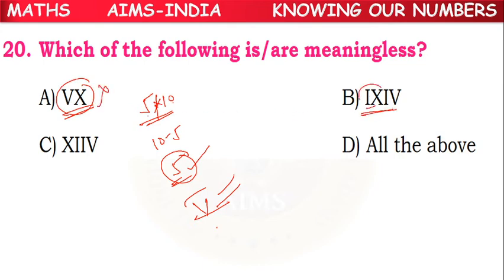IXIV. So IX stands for 9. IV stands for 5. 9 plus 5, 14. If they think like that, but for 14, what is the representation? XIV. Because X stands for 10. IV stands for 4. 10 plus 4, 14. This is the correct representation of 14.